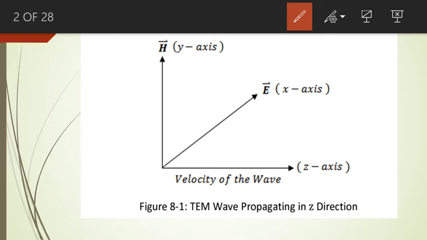We assume that the light wave is a transverse electromagnetic wave. The electric field intensity, magnetic field intensity, and velocity of the wave are mutually orthogonal. They are normal to one another. They are perpendicular to one another. And we assume that this light wave is moving along the positive z-axis.